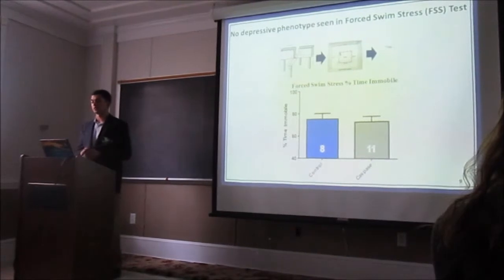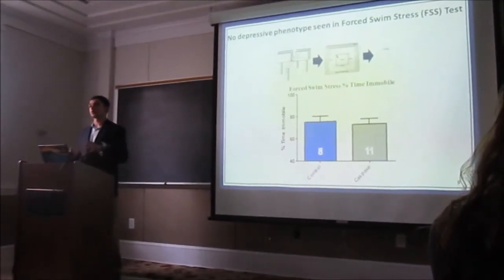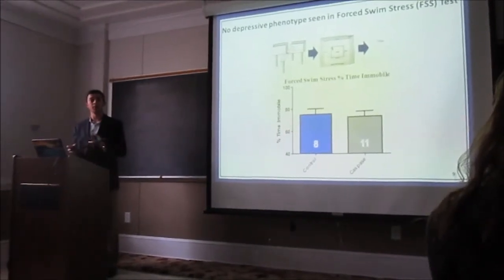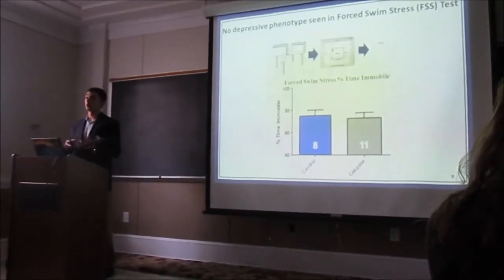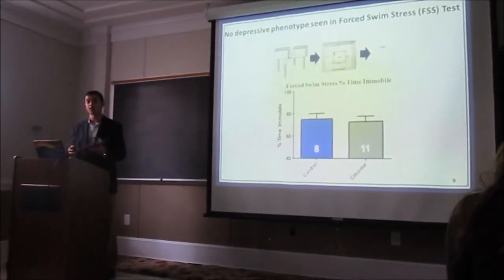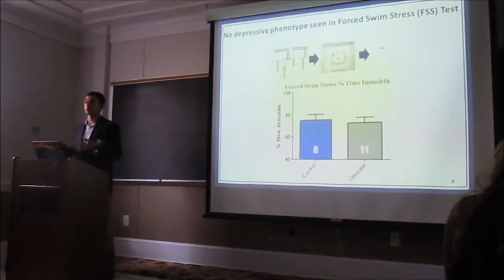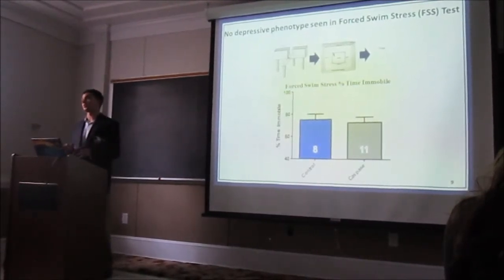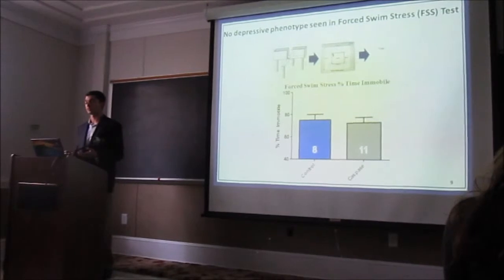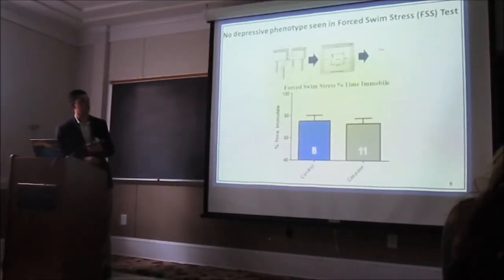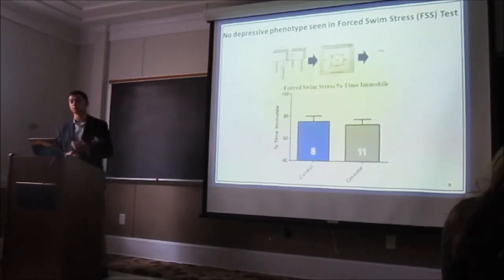So next I moved the mice to the forced swim stress test. Here the mice are placed in a plexiglass cylinder filled with water and forced to swim for 5 minutes. And we look for one of two states. They're either mobile or immobile. When they're mobile, the mice are actively swimming around, attempting to stay afloat. And when they're immobile, they've basically stopped their movement and are just floating on the top of the water. This has actually been used as a really great screen for depressive phenotypes, with the mice that spend more time immobile showing this more depressive phenotype. As you can see from the figure here, we're looking at the percent time spent immobile. And again, we don't see a difference between our two groups of mice.